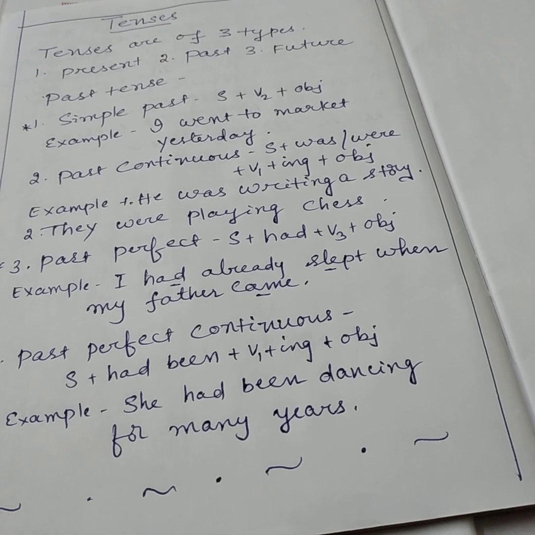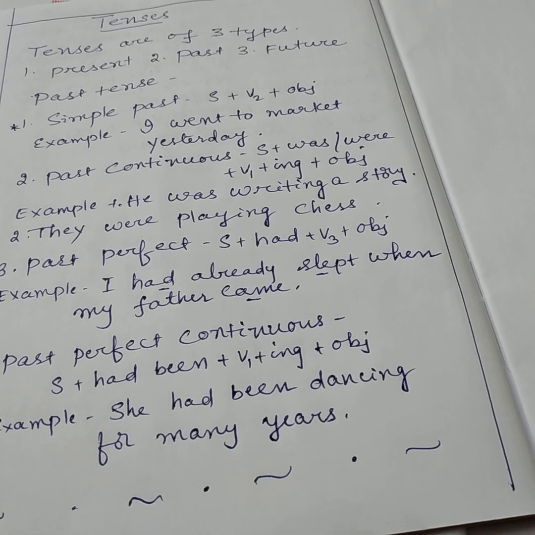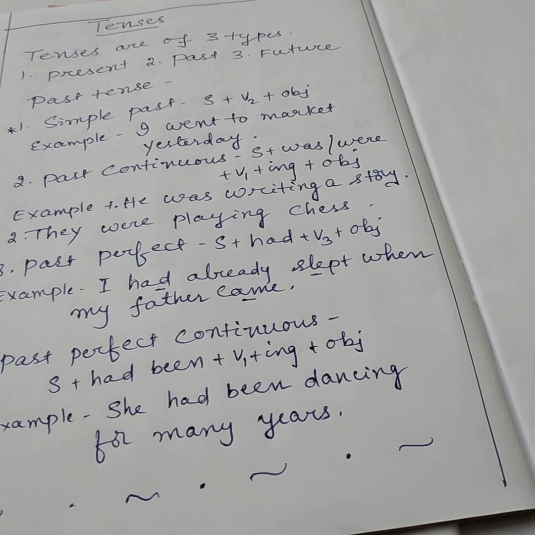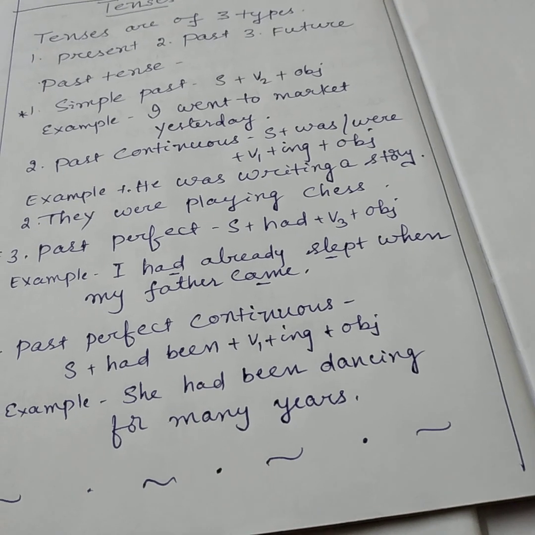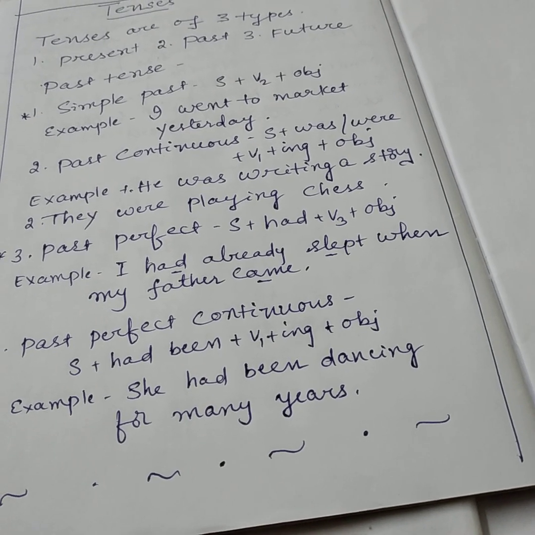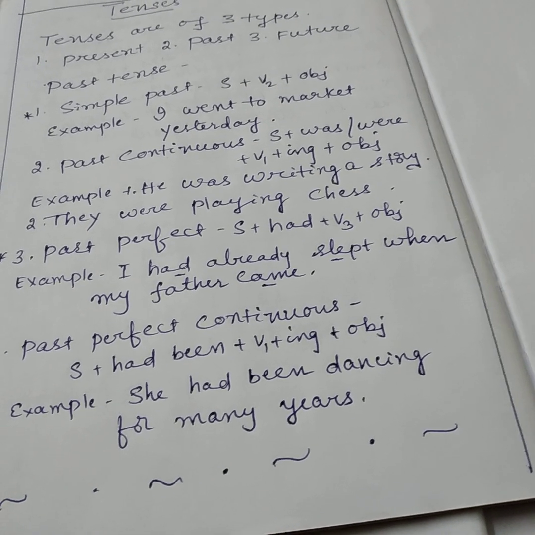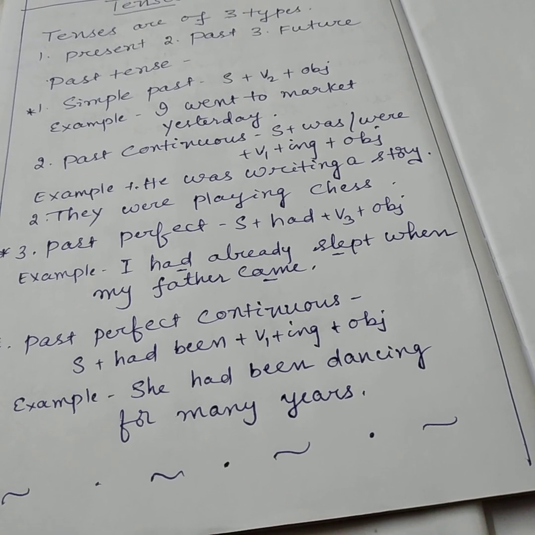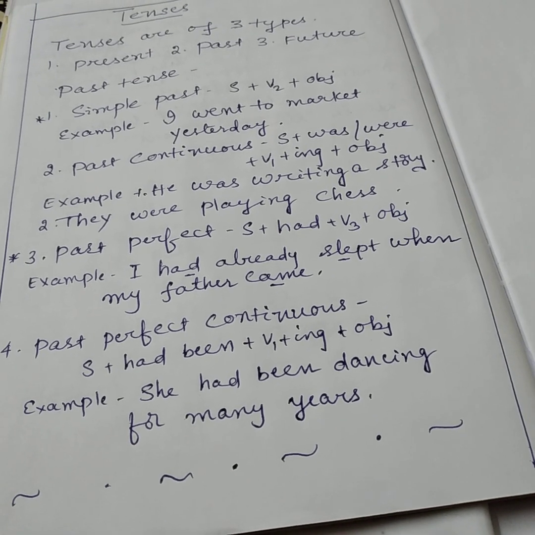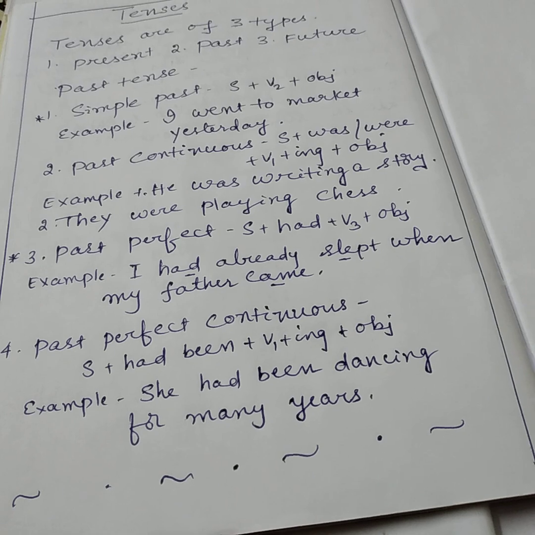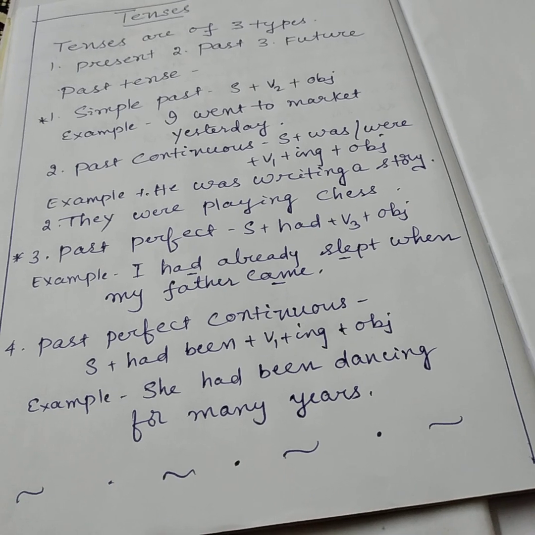And past continuous. The structure is subject plus was or were plus verb in the ing form and object. When the action of the speaker was going on in the past, we use the past continuous tense. So where do we use was and where do we use were? Was is used for the singular, and were is used for the plural and singular you. I was, we were, you were, he was, she was, it was, and they were.